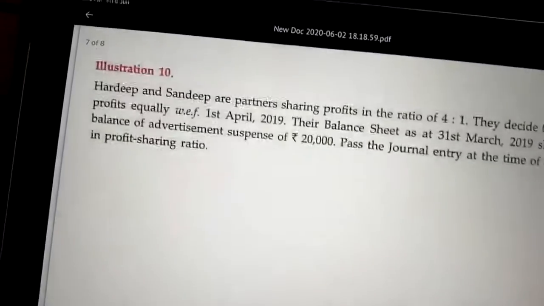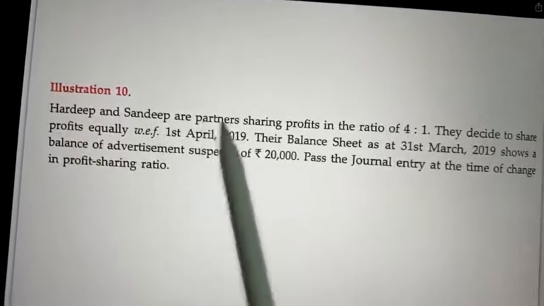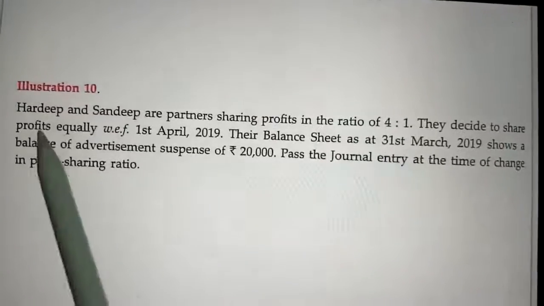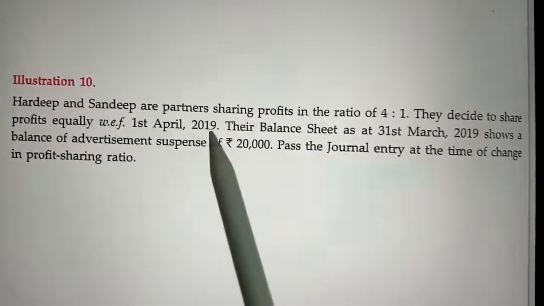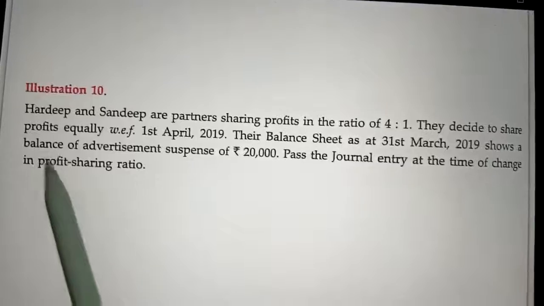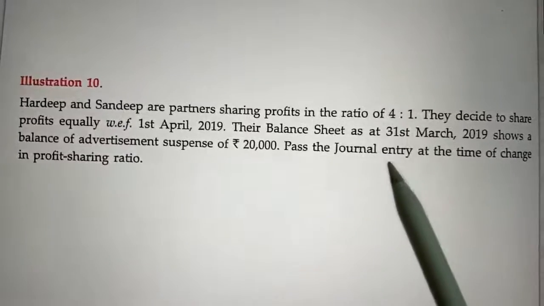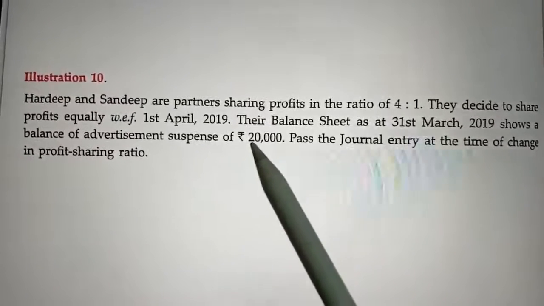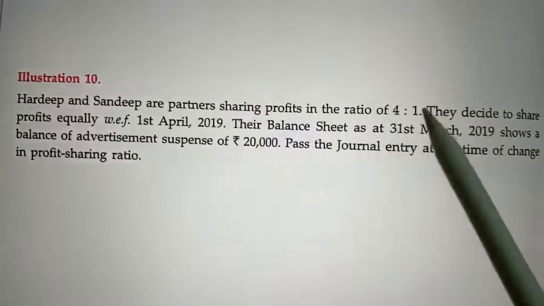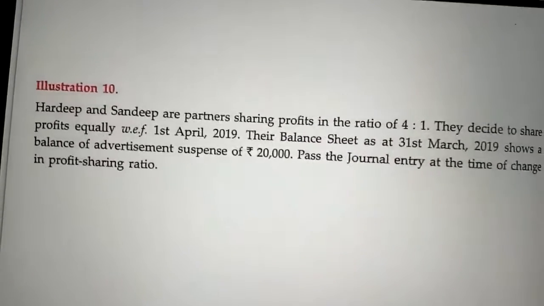Next question relates to deferred revenue expenditure. In this question, Hardeep and Sandeep are partners sharing profits in the ratio of 4:1. They decide to share profits equally with effect from 1st April 2019. Their balance sheet as on 31st March 2019 showed a balance of advertisement suspense of rupees 20,000. Pass the journal entry at the time of change in profit sharing ratio. So here the advertisement suspense account shows balance of 20,000 and their old ratio is 4:1. So it should be divided in the old ratio 4:1.